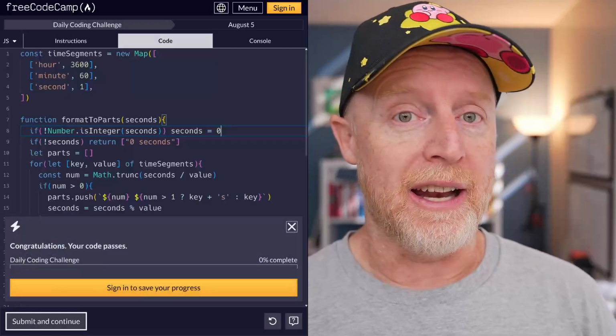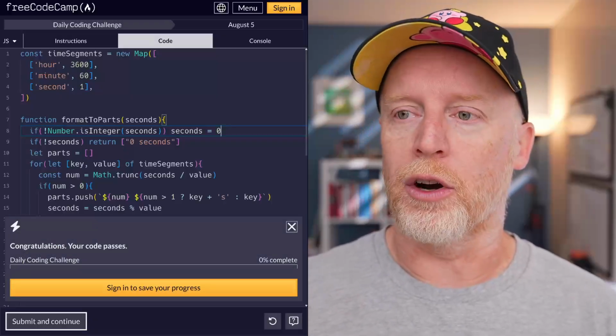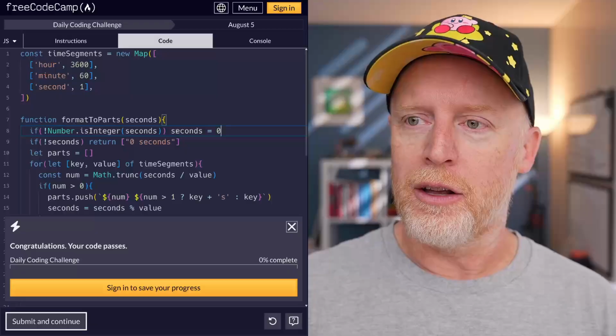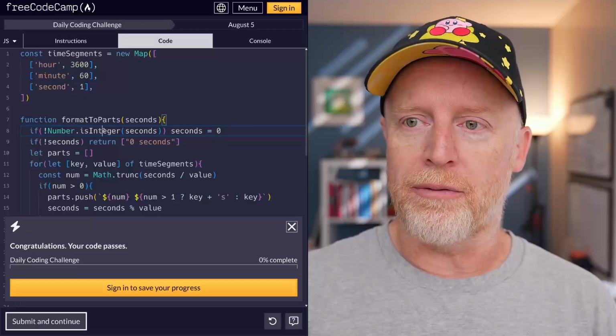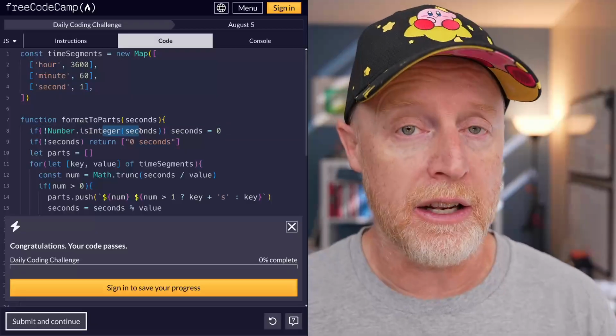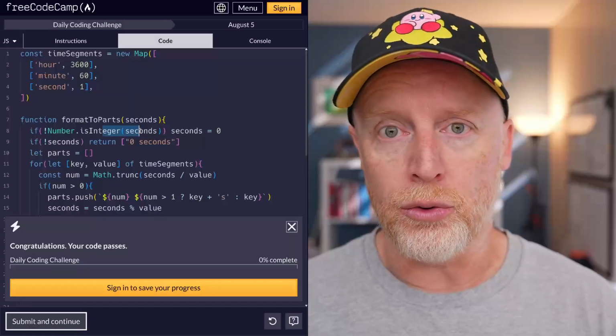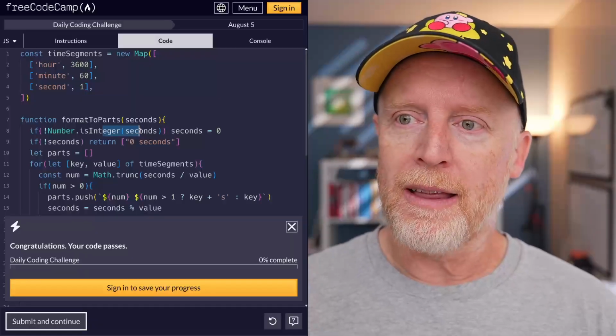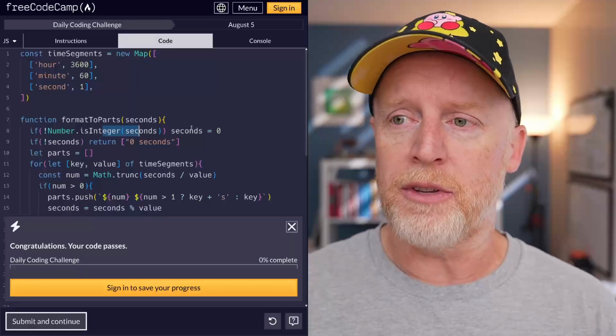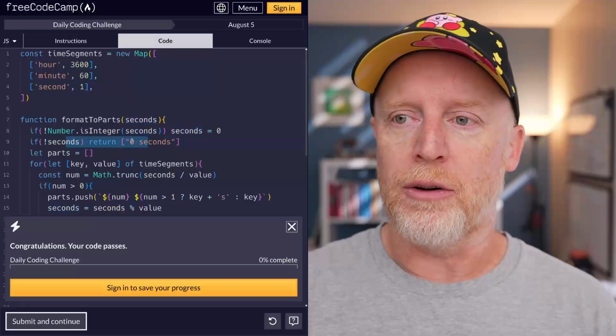At this point, again, it doesn't do anything. I will show you how this works in a second, but we are resetting everything to 0 if they send in something that is not an integer. I don't know if that's the right solution. Maybe we should throw an error, but for today, it kind of gets the job done. And then because 0 is falsy, it returns this one.